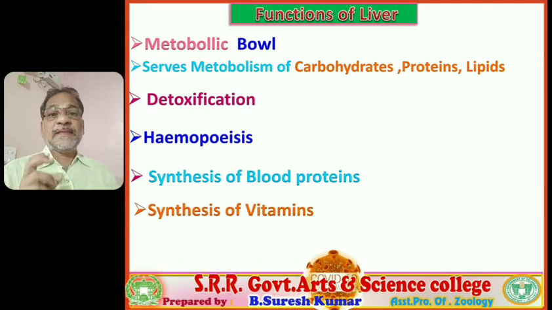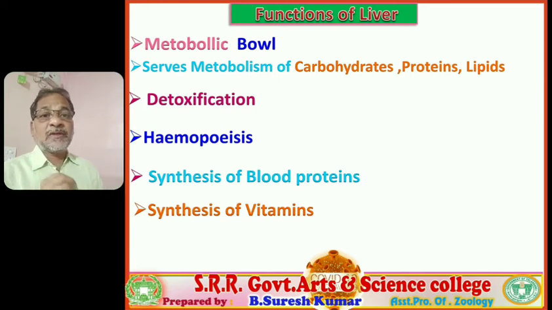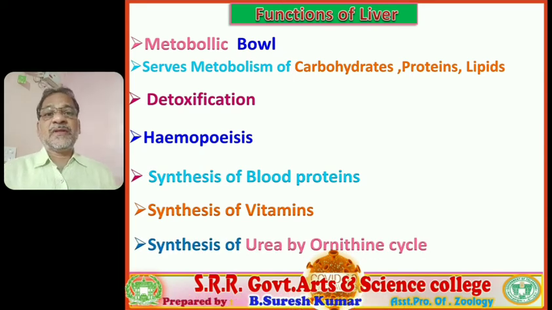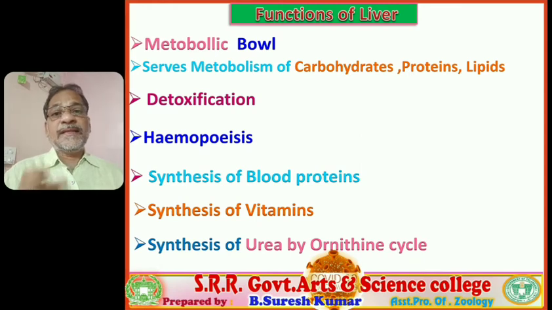All the clotting proteins present in blood are synthesized in the liver. And synthesis of vitamins: some vitamins are also synthesized in the liver, vitamin D, vitamin E, like that, and it stores iron, copper, like that, minerals also. And it synthesizes urea by the ornithine cycle.